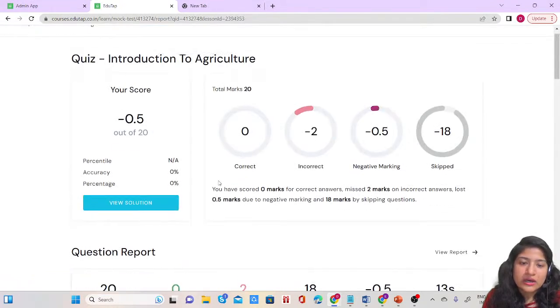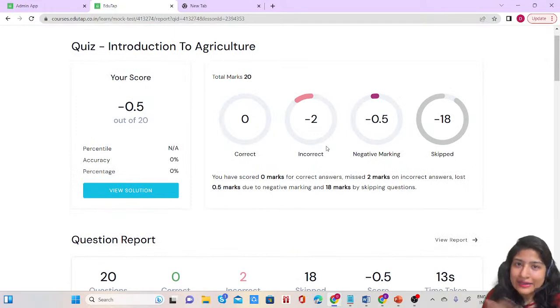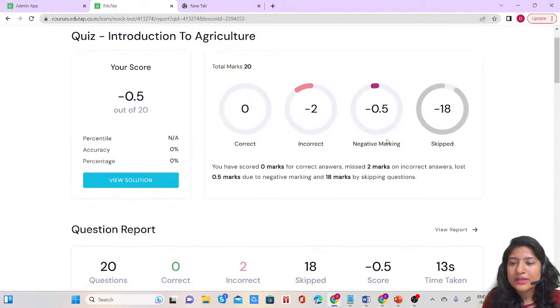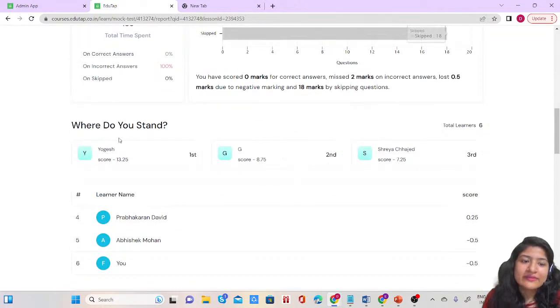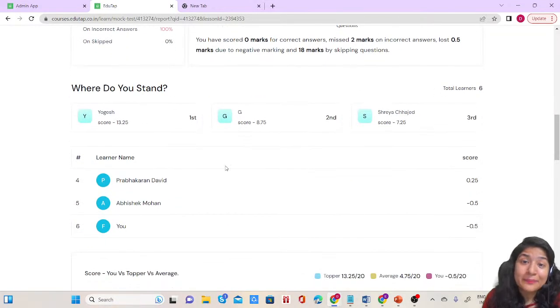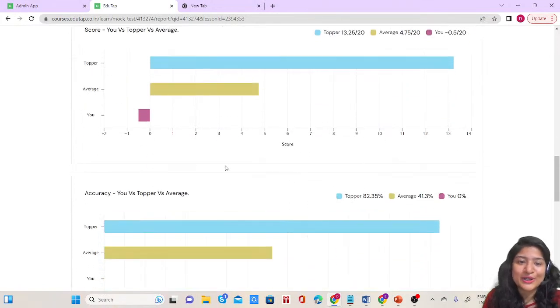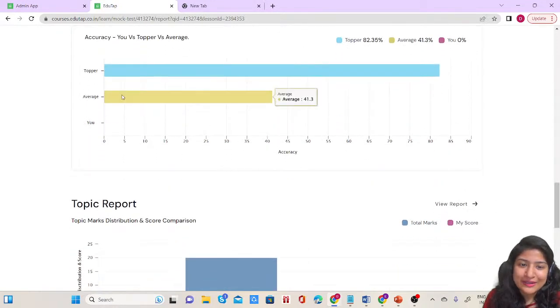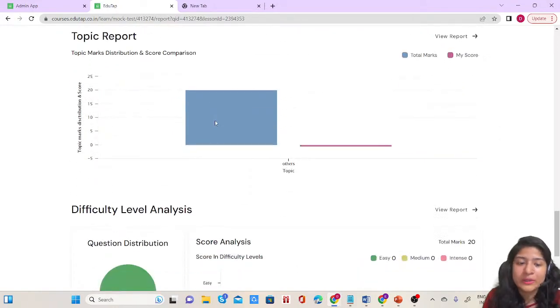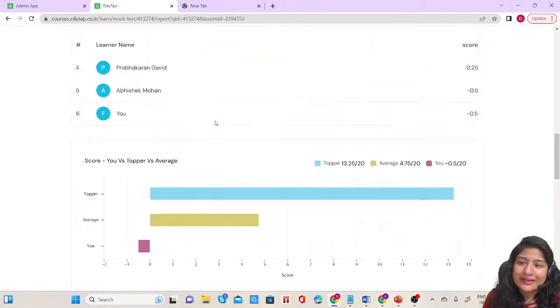It will tell everything about your attempts. So I attempted 2 questions, both of which were incorrect, and it shows what negative marking I got, everything. Then scroll down, and it will even tell you where you stand among your peers, which will boost your preparation, because you all want to be on top. You get to know where you stand, what the average marks are, and what the marks of the topper are. This will help you understand everything.